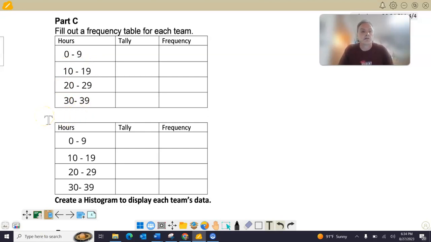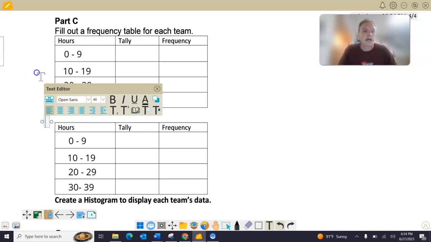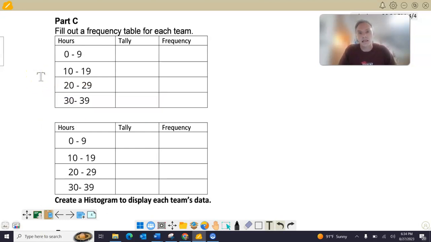That's fine. Okay. Now you can use other ones. Some of you counted by 7s or counted by 8s. But this is just real easy and neat, and it's simple. You could use that all the time. If you want to count by 20s for different data, if it's too big, you can, depending on how many numbers there are and how big the numbers get. But this is a fine one to use right here. We can tally these up pretty easily.